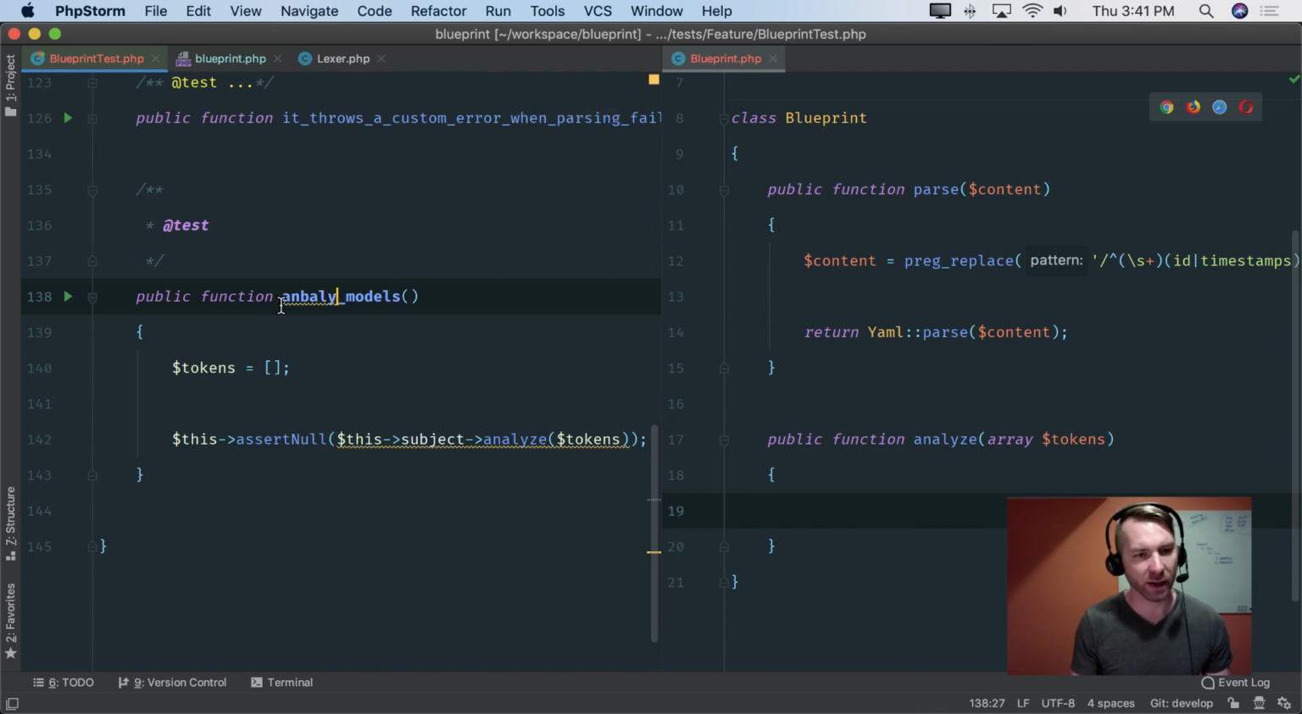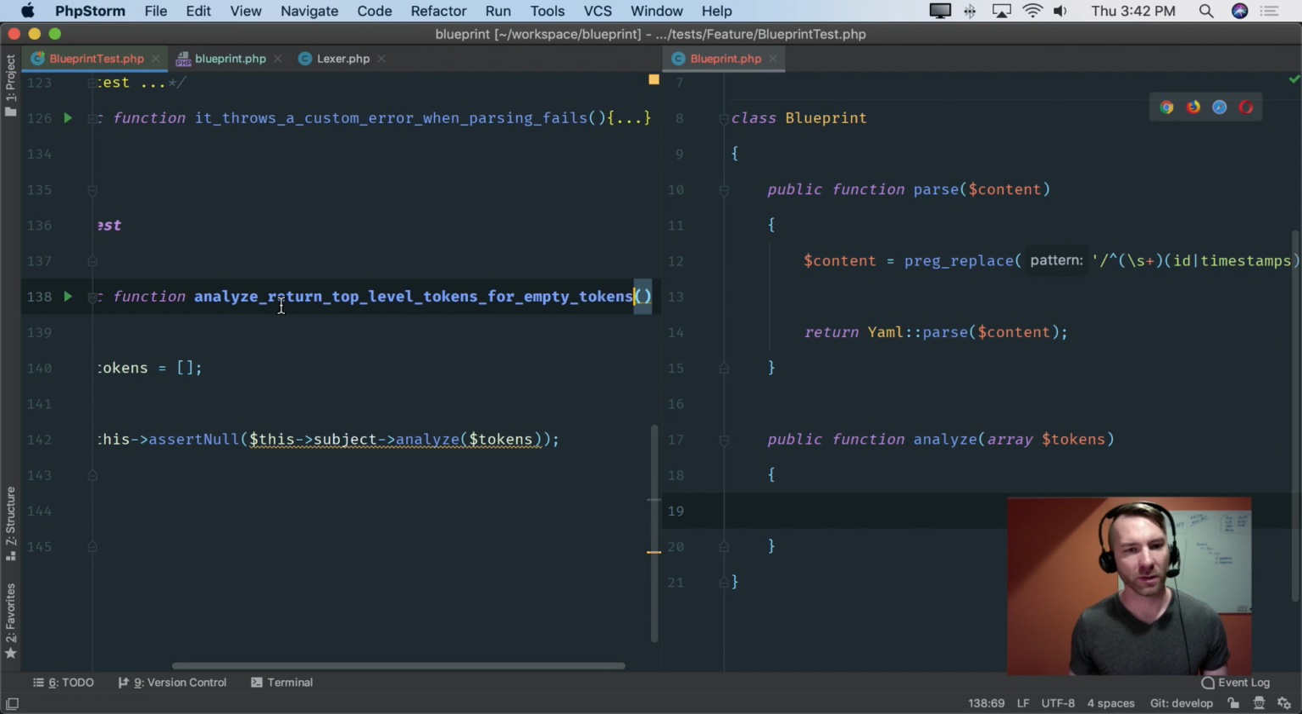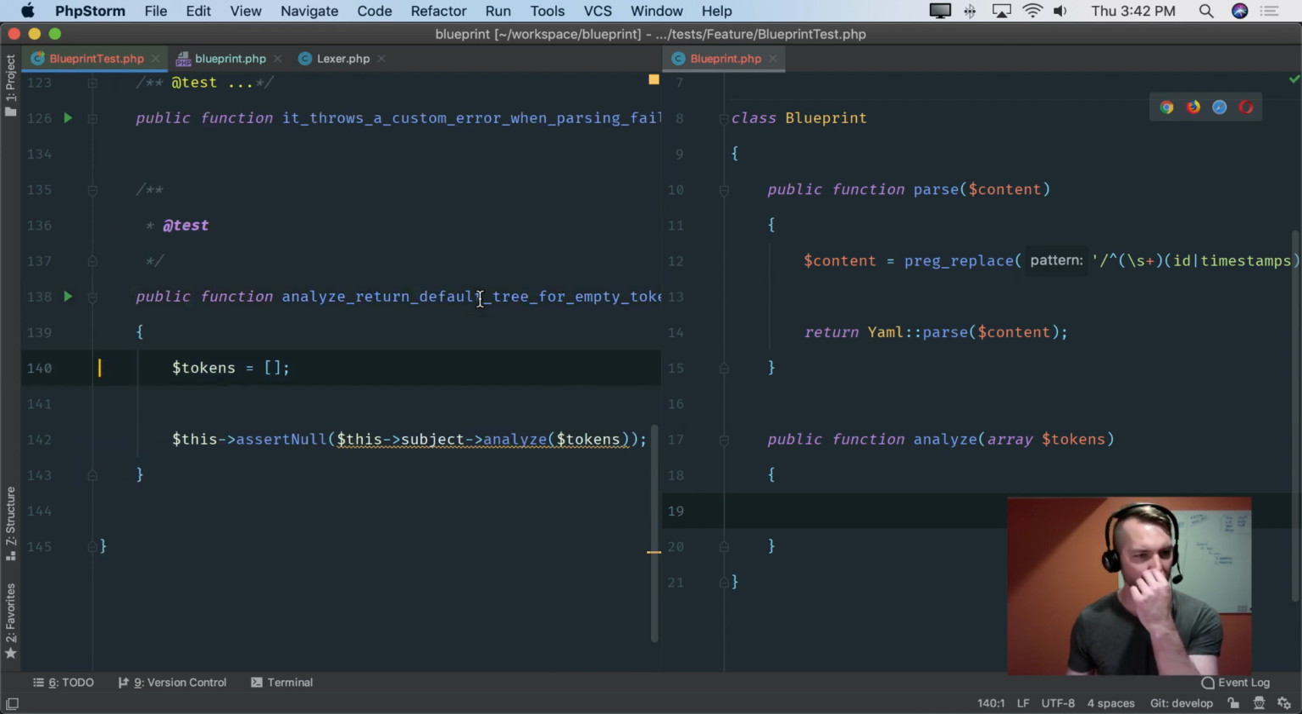So let's say analyze, we'll change these from it. So we'll say analyze returns top level tokens for empty tokens, or how about that? It returns top level, or let's just say default structure or tree maybe? I haven't decided on what I want to call this yet. Naming things is hard. I'm going to call it tree for now.